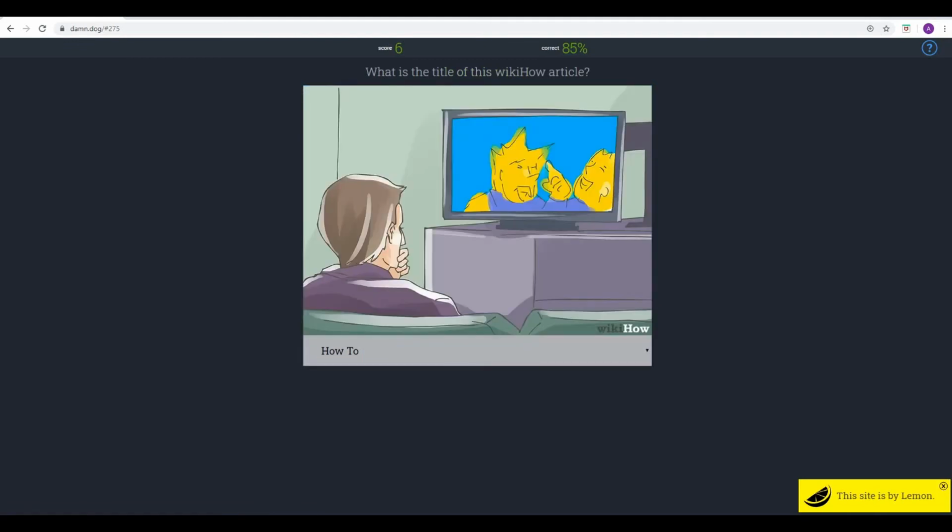Okay, next one. We've got a guy watching a TV with two very, how do I say this, not particularly detailed characters on the screen. Oh, is that what it was? At first, from my perspective, it looked like a map. There's supposed to be two people because it's like faces, but there aren't many lines.